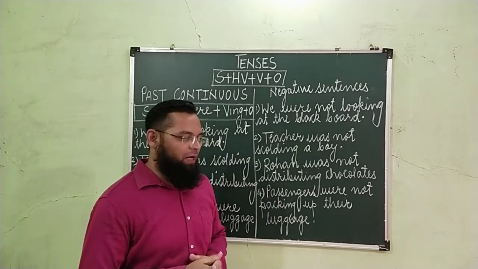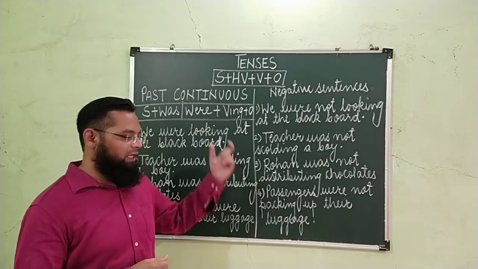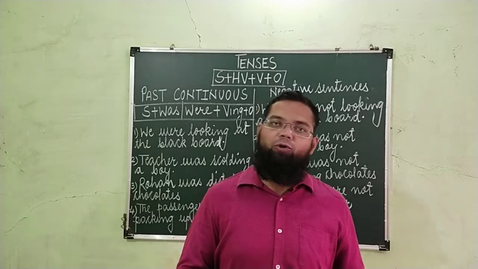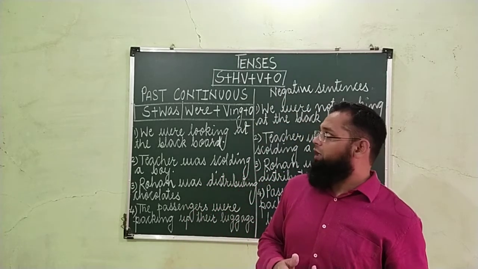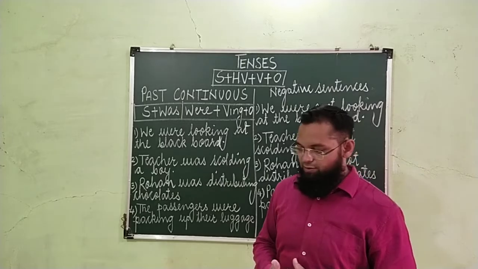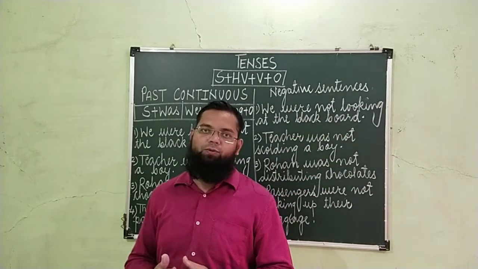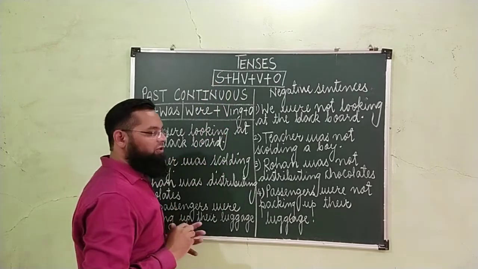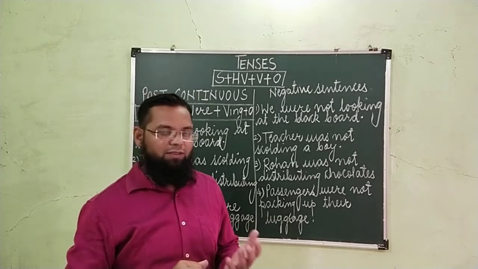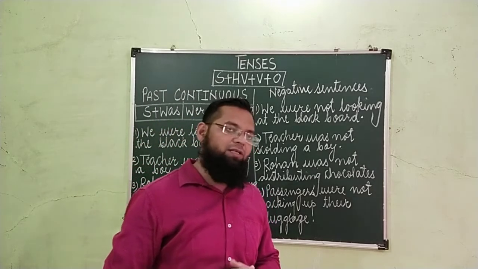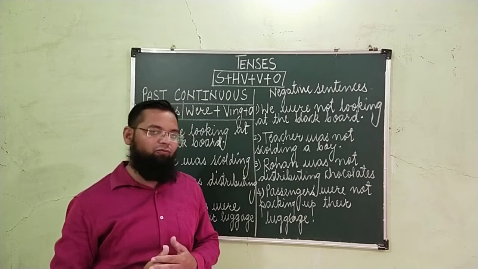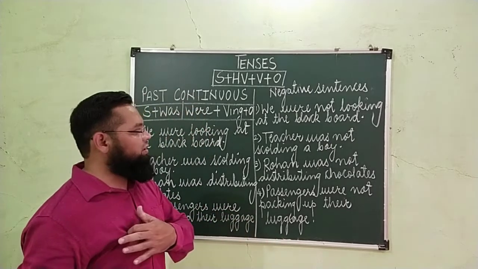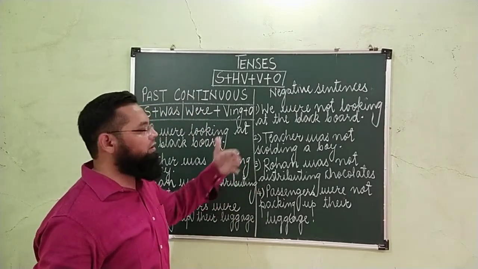Okay, let's start with past continuous tense. According to the sequence, simple tenses occur first. But to make it easier for you to understand, I will start with past continuous tense. There is a reason behind that, which you will learn very soon. Before that, let's have a look at the equation. In the previous video, while dealing with the kinds of sentences, we had seen the assertive sentence and the equation of an assertive sentence. So here the equation of assertive sentence will be applied in all the tenses.